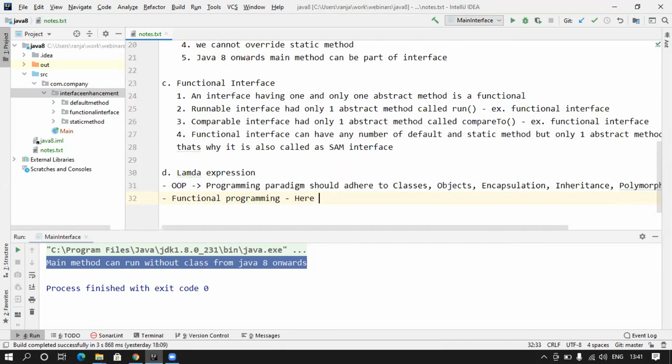Here, implementation of the same functionality can be done in a clear and concise manner.